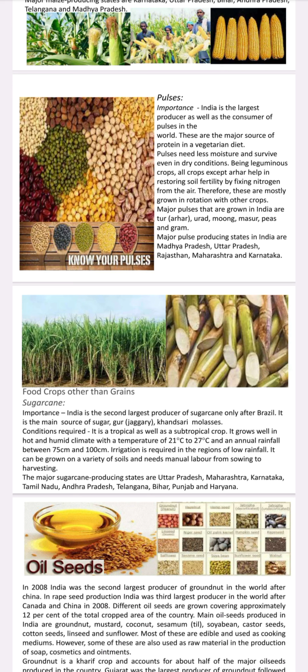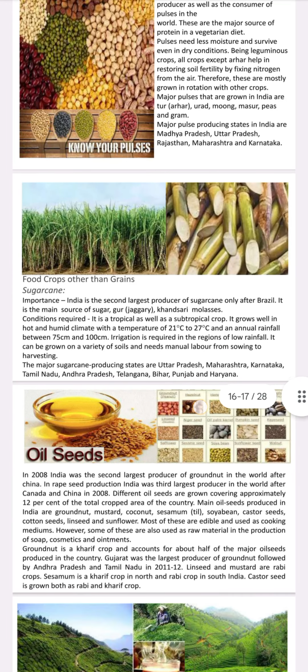Major pulses that are grown in India are tur, means red gram or arahar. Urad means black gram. Moong means green gram. Masoor means lentils, peas and grams. Major pulse producing states in India are Madhya Pradesh, Uttar Pradesh, Rajasthan, Maharashtra, and Karnataka.